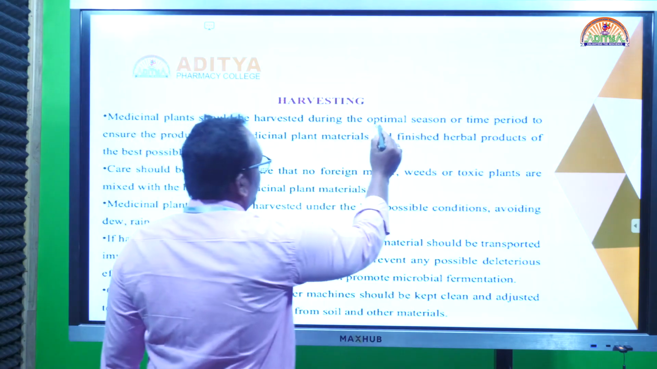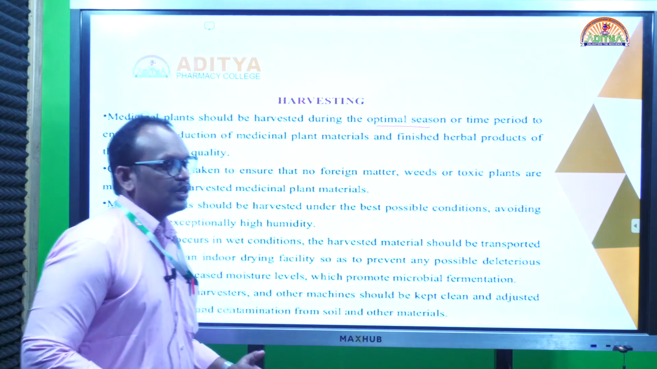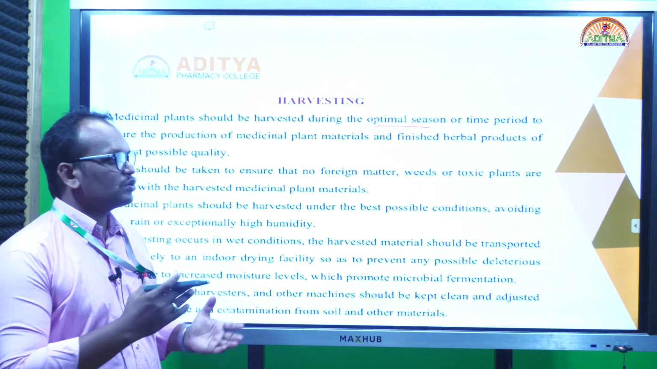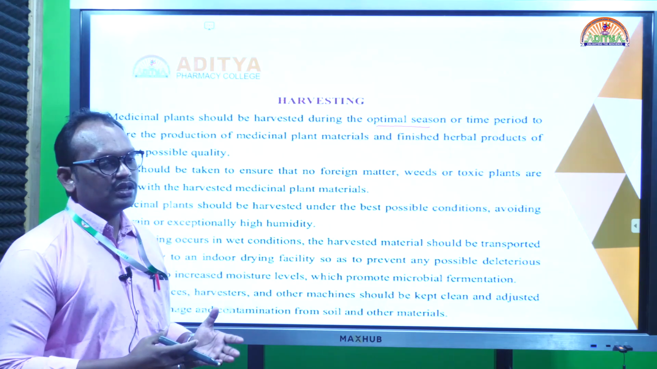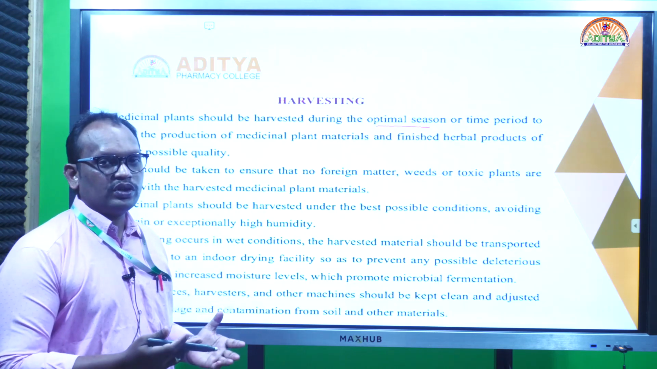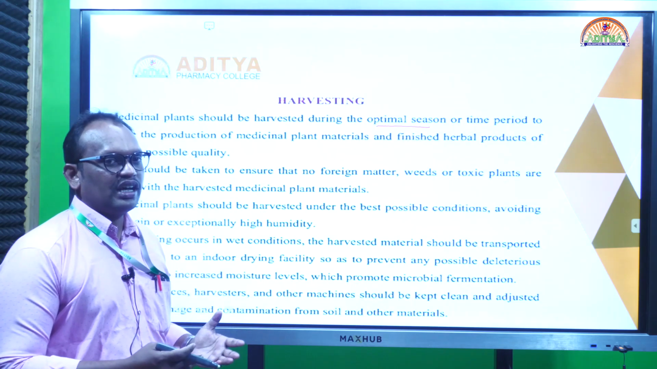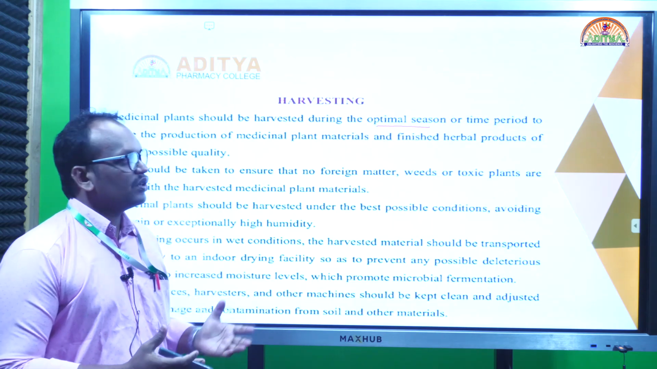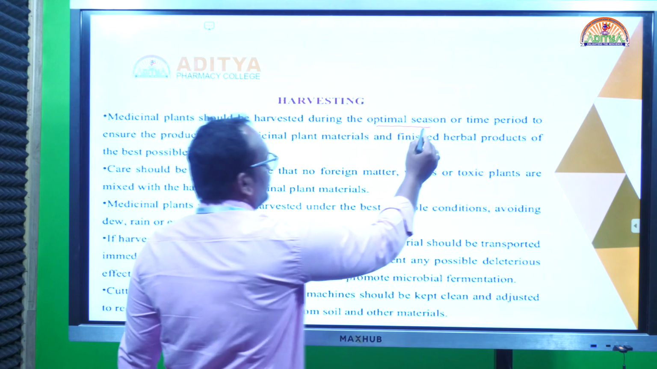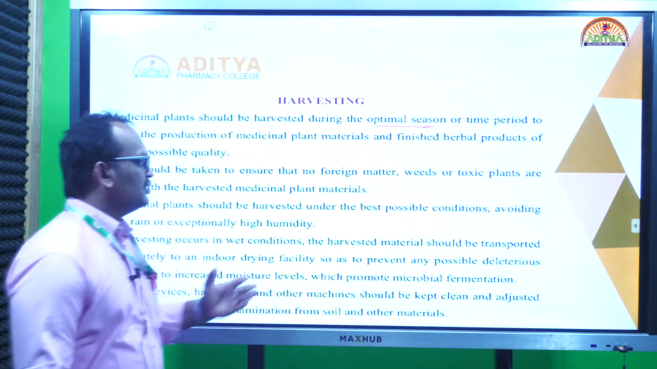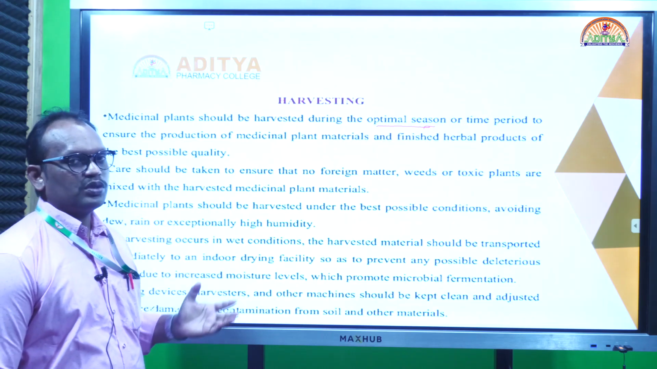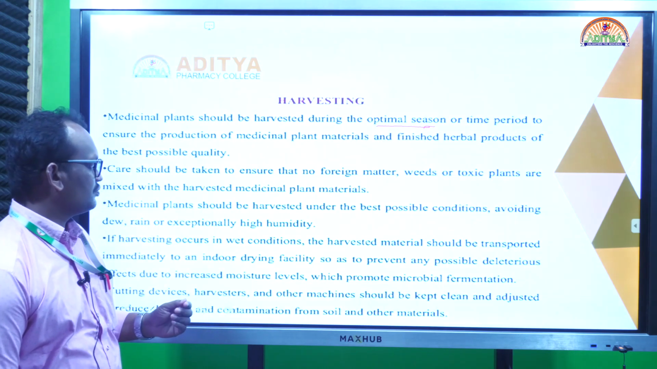So when do we have to harvest the medicinal plants? I already told you the harvesting time is suitable for a high amount of chemical constituents. Suppose we are collecting alkaloids. Which season? Suppose the plant grows for 2 years. In the second year it actually has the high amount of alkaloid, so at that time we have to collect the plant. We have to harvest in the optimal season, when the optimal chemical constituents are produced in the plant. At that time we have to collect.